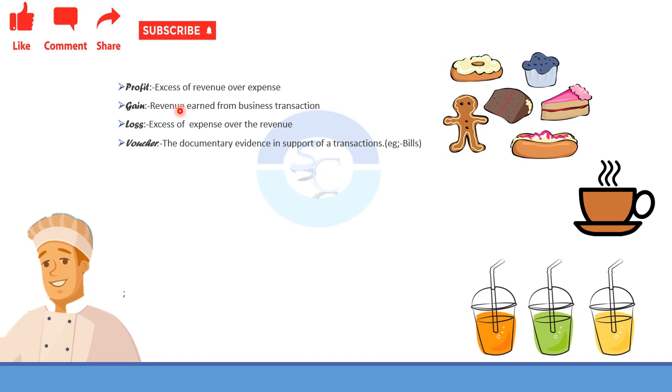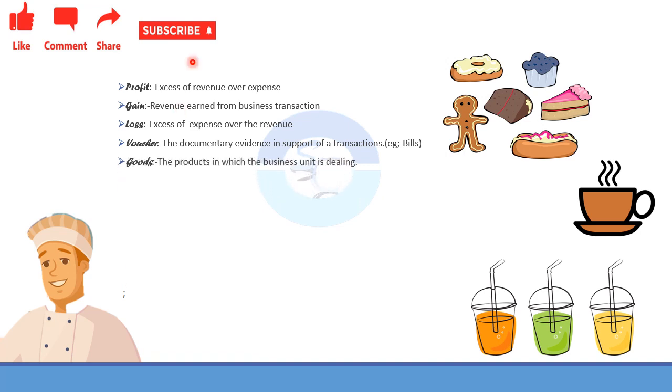That means on a particular day, a particular customer came and bought this much worth of cakes, so he has evidence. He should know where the money has gone and where he got his money from. For that purpose, this voucher is kept.